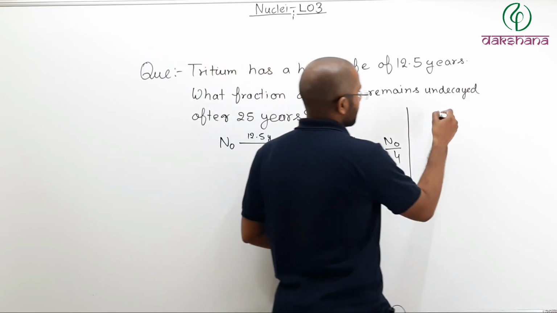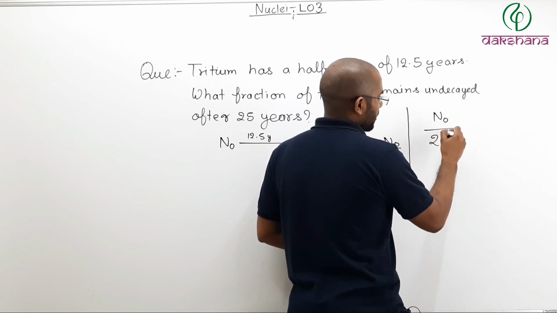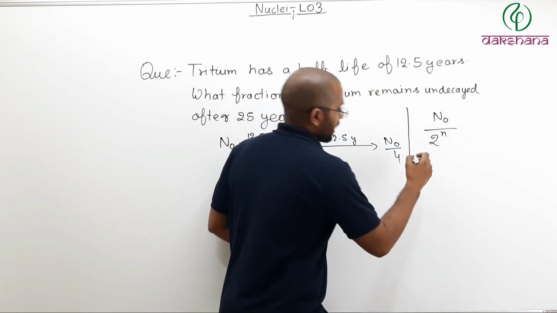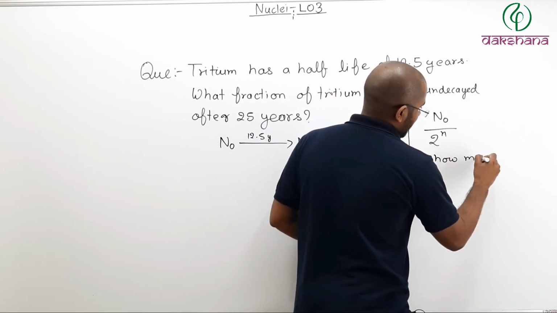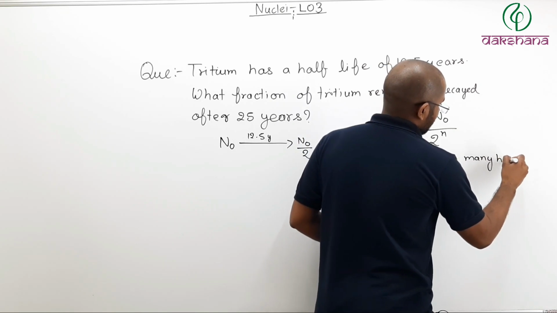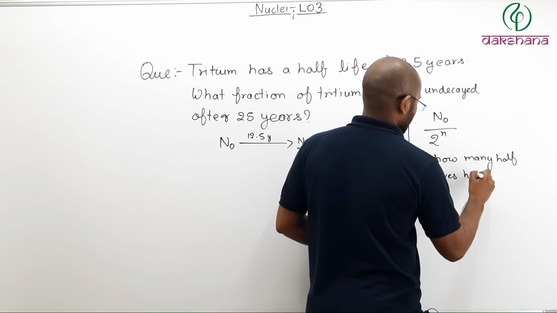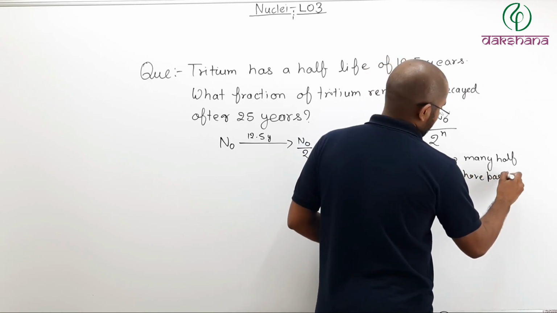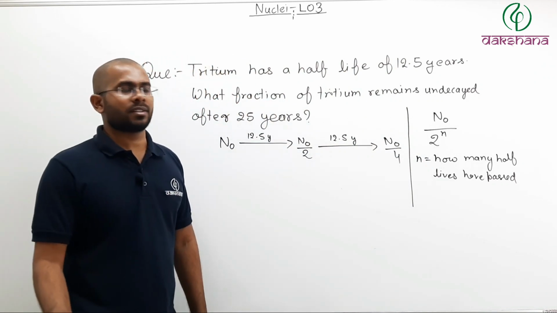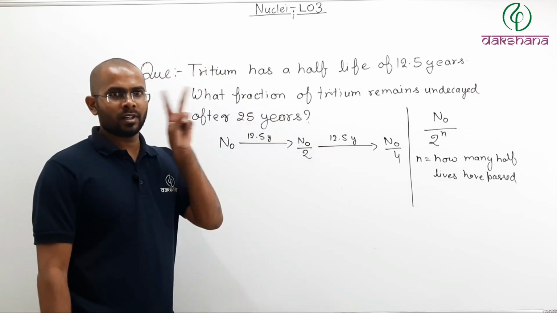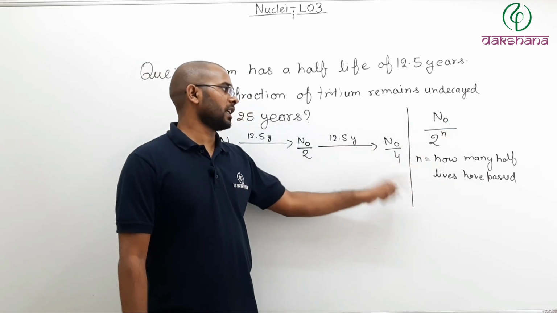You can simply say n naught divided by 2 to the power n, where n is how many half-lives have passed. So in this case, how many half-lives have passed? 25 years. How many half-lives? 2 half-lives. So n naught divided by 2 to the power 2, which is 4. So n naught by 4.